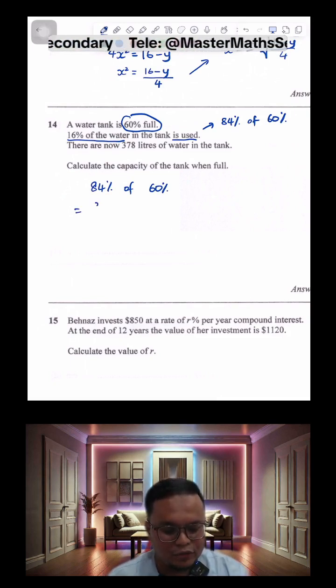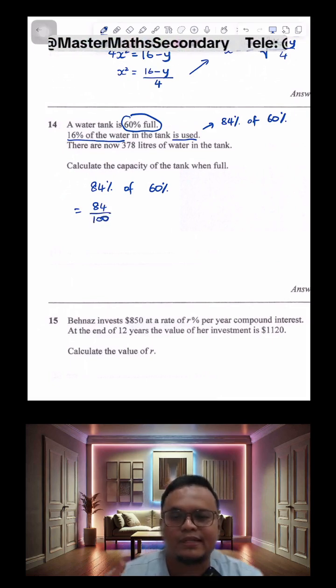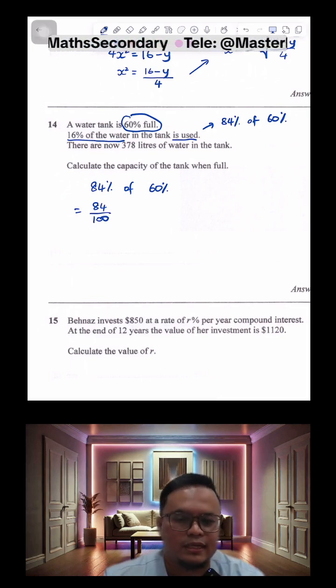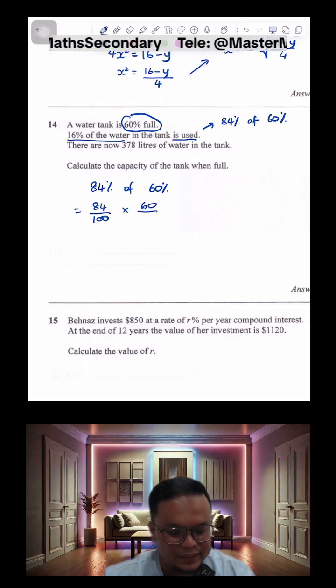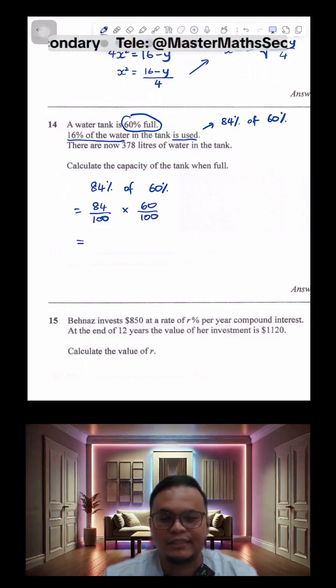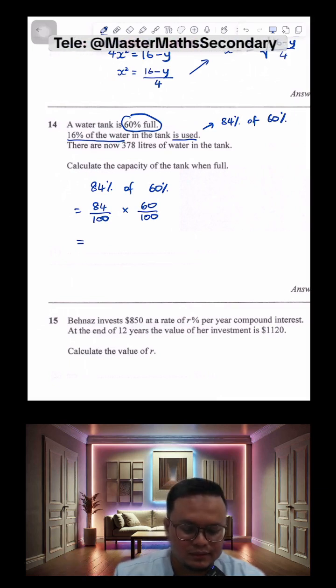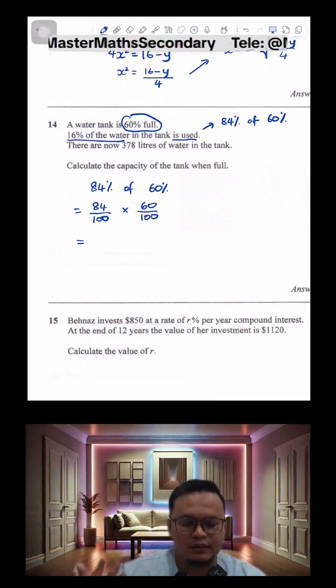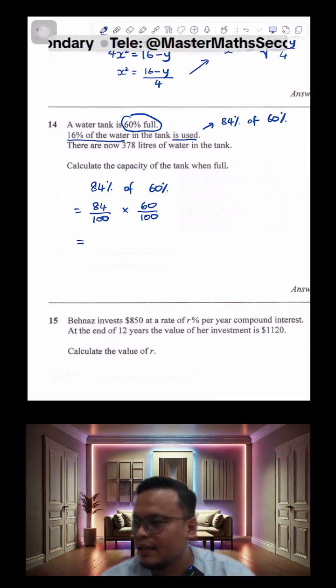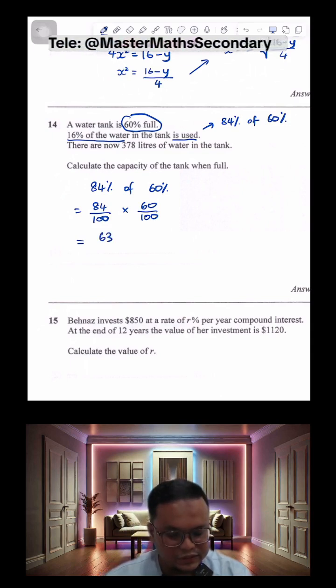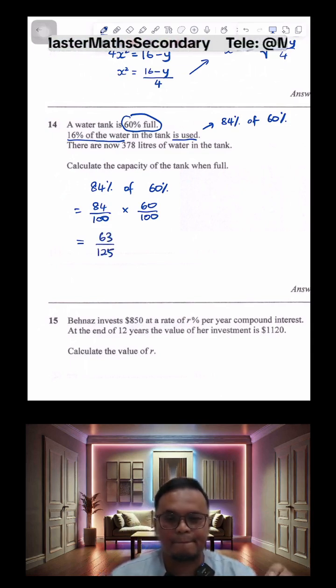Now, 84%, we all know that percentage means it's over 100, right? 84% is just another way to say 84 over 100. And then "of" in math is just times. 60% is just 60 over 100. So when I multiply these 2 fractions together to find the composition of water left in the water tank, this will actually give us 63 over 125.